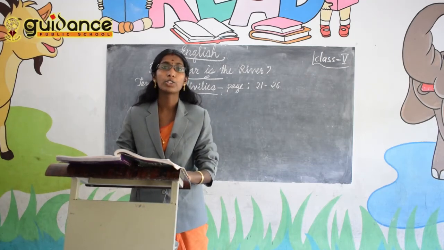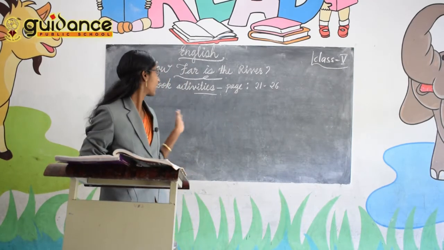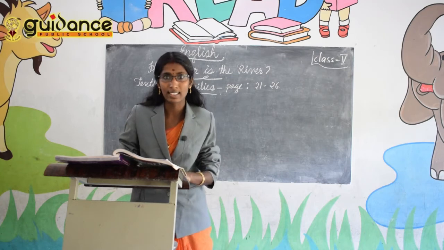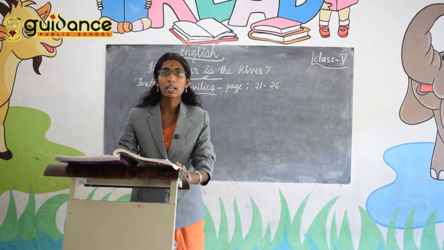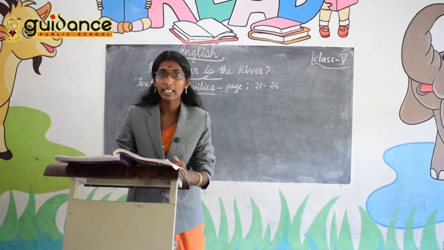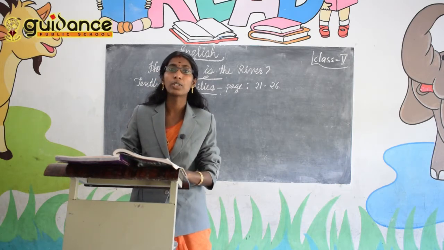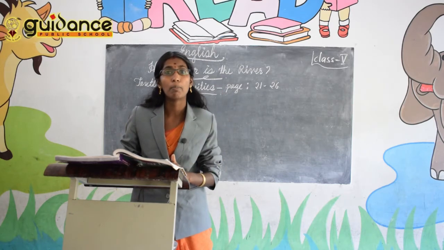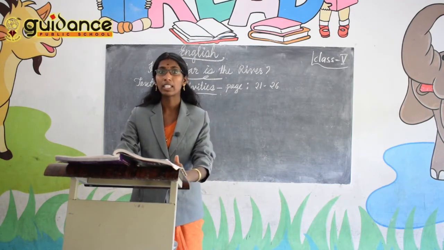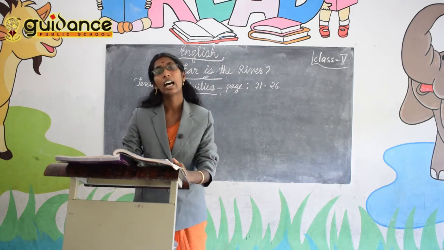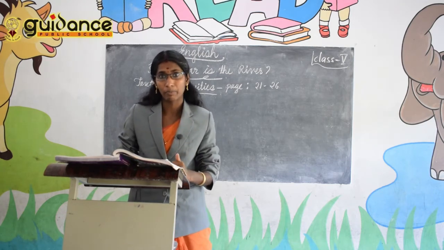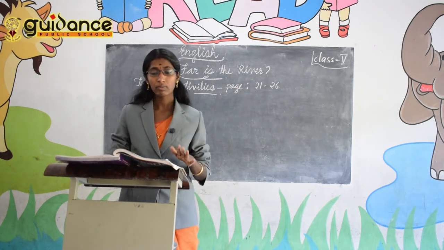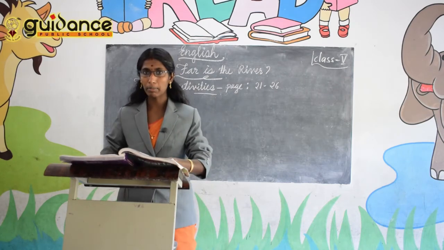So today we are going to do the textbook activities of the lesson, How Far is the River? Last week you have already gone through the lesson. Do you remember the summary of the lesson? One boy is going to see the river, which is far away from his house and after a big mountain. Has he seen the river? Yes, at last he found the river and he was satisfied with that. So that was the story, How Far is the River. I thought you remembered the summary of the lesson.